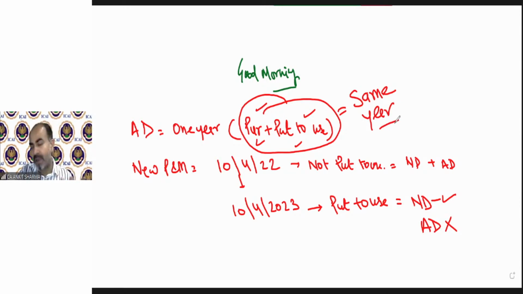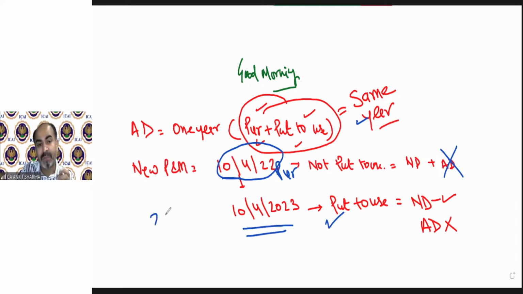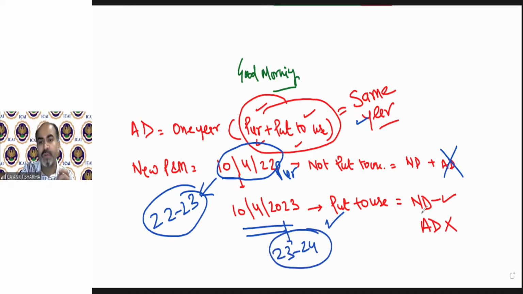You can claim normal depreciation in the year of put to use, but to claim additional depreciation, the purchase and put to use should be in the same year. This year it has been purchased but not put to use, so additional depreciation cannot be claimed. And this year it's put to use, but it was not purchased in this year, because the purchase year was last year 22-23 and the put to use year is 23-24. So we cannot claim additional depreciation in either 22-23 or 23-24 in this example.